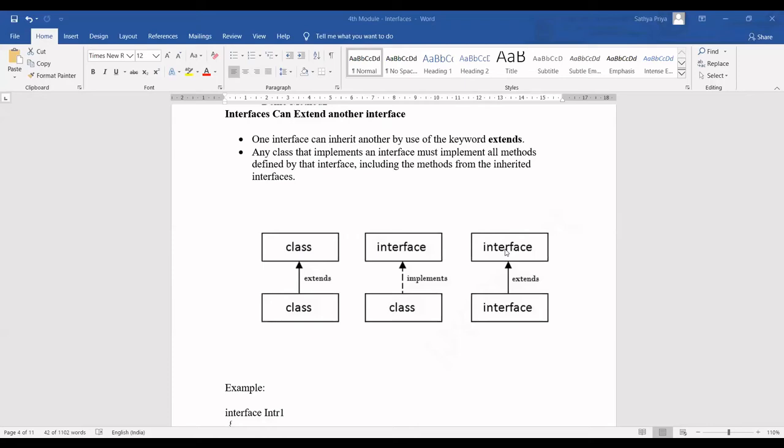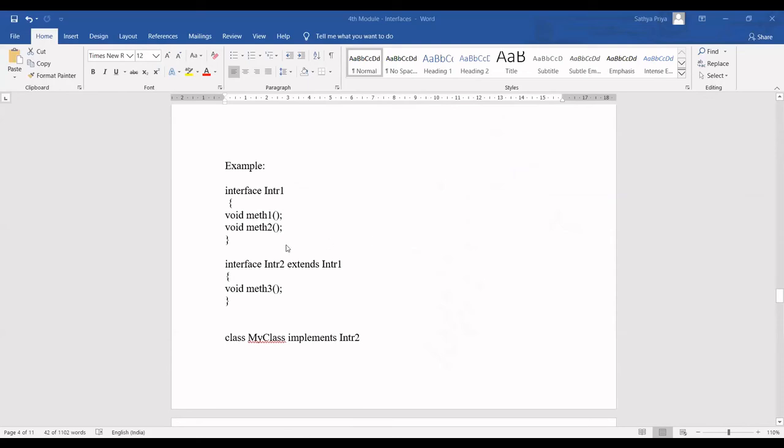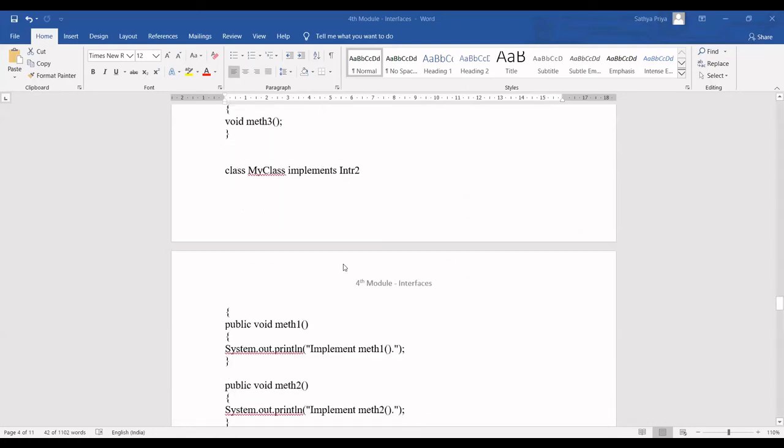One class can extend only one other class. One class can implement any number of interfaces. One interface can extend any number of interfaces. Here I'm using extends interface 1, and I can have a comma and interface 2 also. This is only possible for an interface. This is not possible for a class. I'll show you this example.